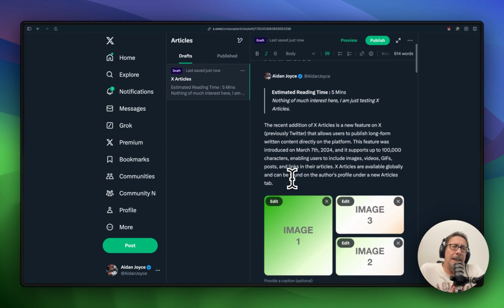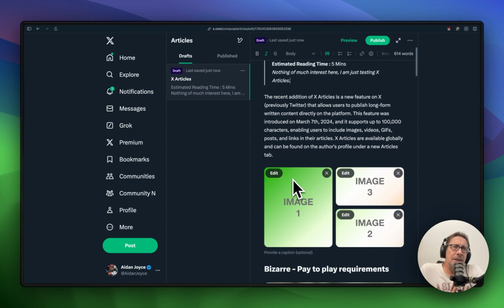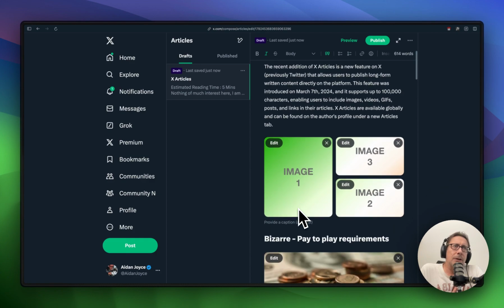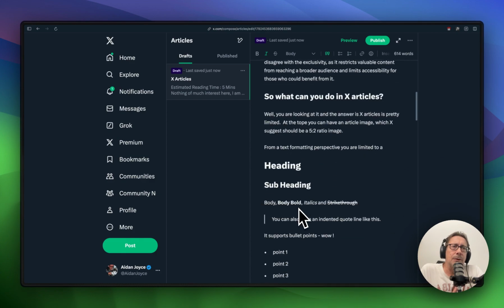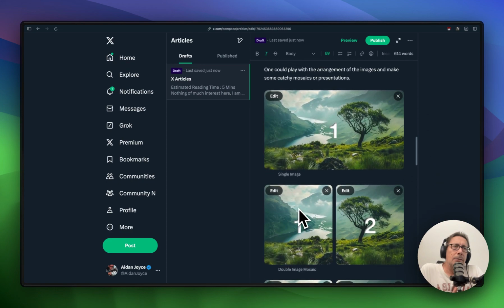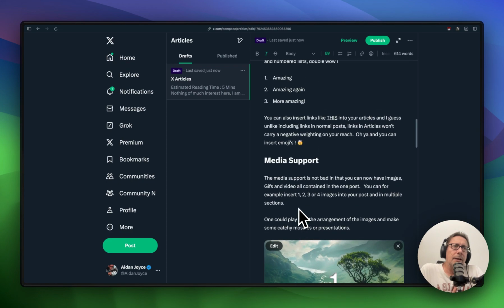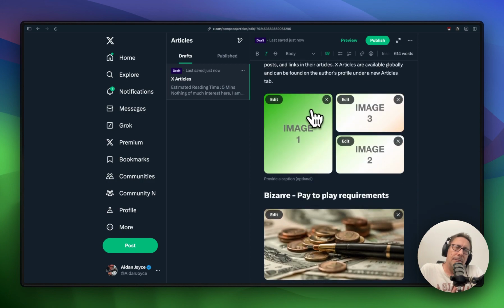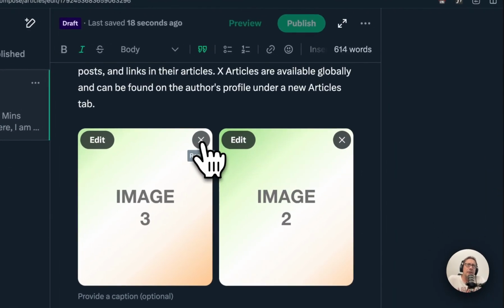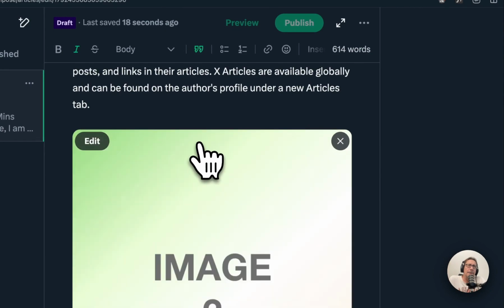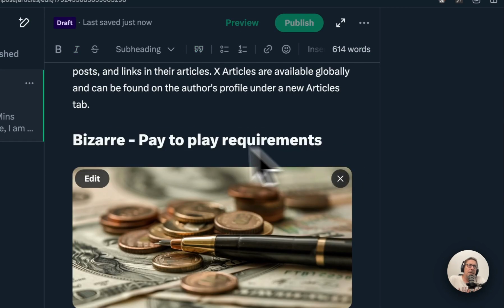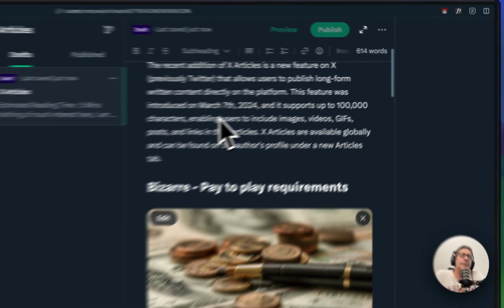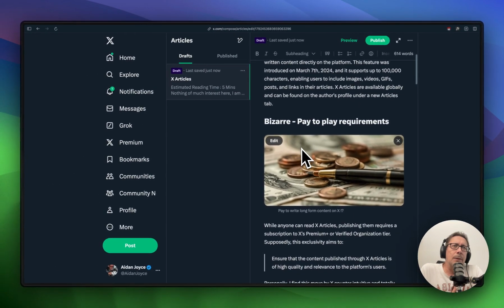It's also still buggy. What I mean by that, you see these three images that I have in here. Well, actually, when I was creating this article, I had these images way down here. They were draft images that I was playing with. And somehow or another, they appeared up here. So there are definitely still bugs with regards to it. I'm going to get rid of these now. So that's one of the things to keep in mind.